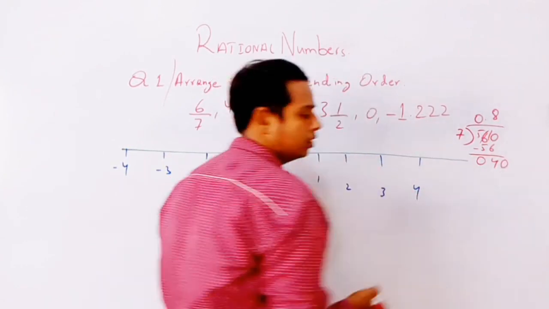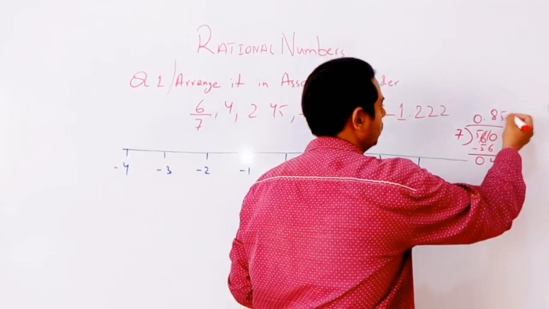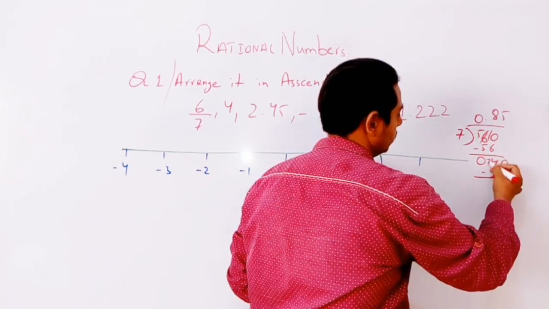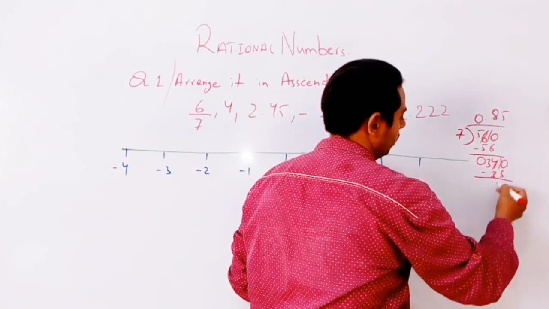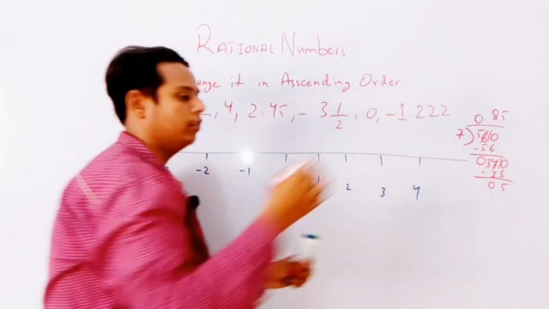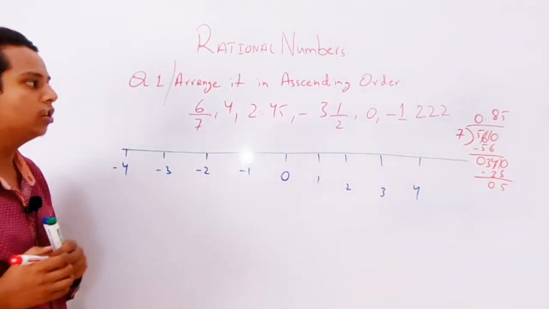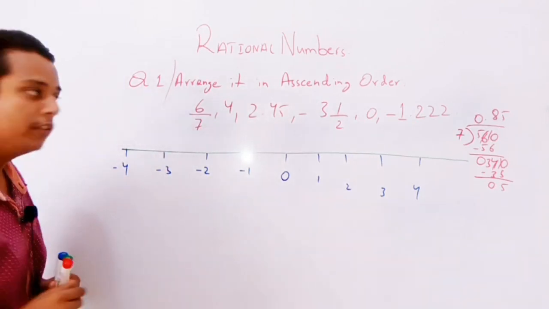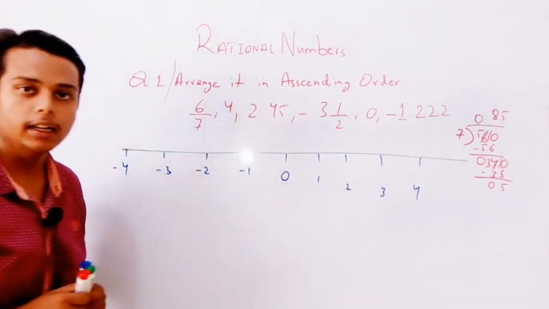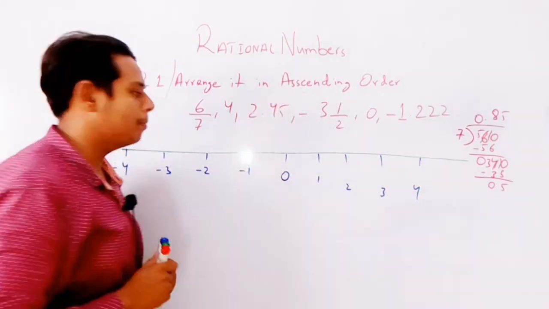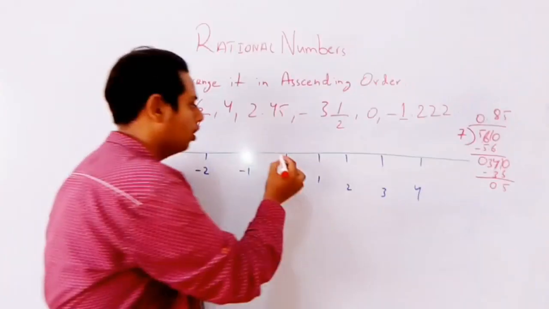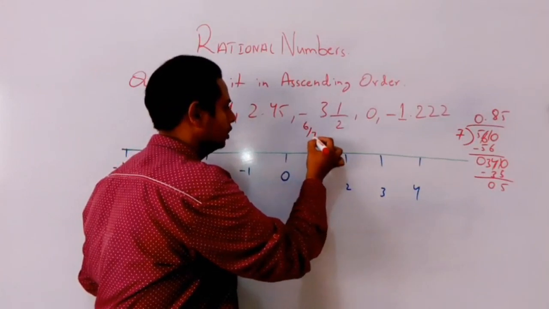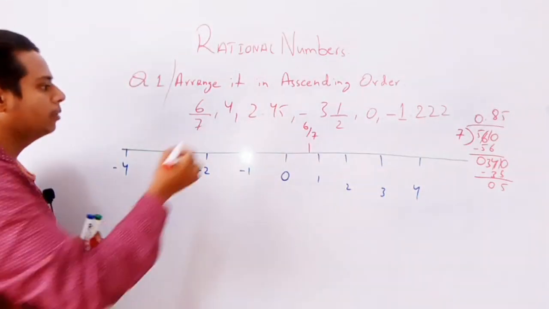Again 0 is there. So 7 5s are 35 is there. Then how you can subtract 3? 10 minus 5, 5 will be remaining. 5 0 minus and so on. It will go on like that. 0.85 means 6/7 means 0.85. So where will it lie? 0.85 हमारा कहाँ पे आएगा? 0 और 1 के बीच में कहीं. तो मैं यहाँ पे क्या लिख दूंगा? 6/7 over there.